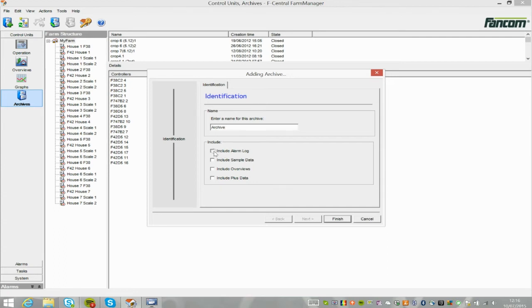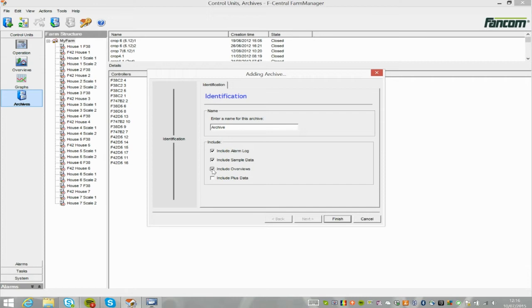4 tick boxes ask you to make a choice of what items should be archived. Including alarm log, this will archive your current alarm list in FarmManager. Including sample data, this will archive your sample data history of your controls in FarmManager.